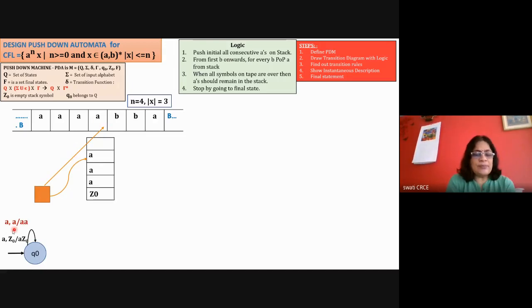Again, the same rule is applied, so we don't have to write a new rule. So A comma A, double A. So this fourth A is added onto the stack here, and now top of the stack is pointing to the new A, and the read head has gone ahead. Now it is getting B. Okay, so when it starts getting B, now we have to perform pop operation on the stack.